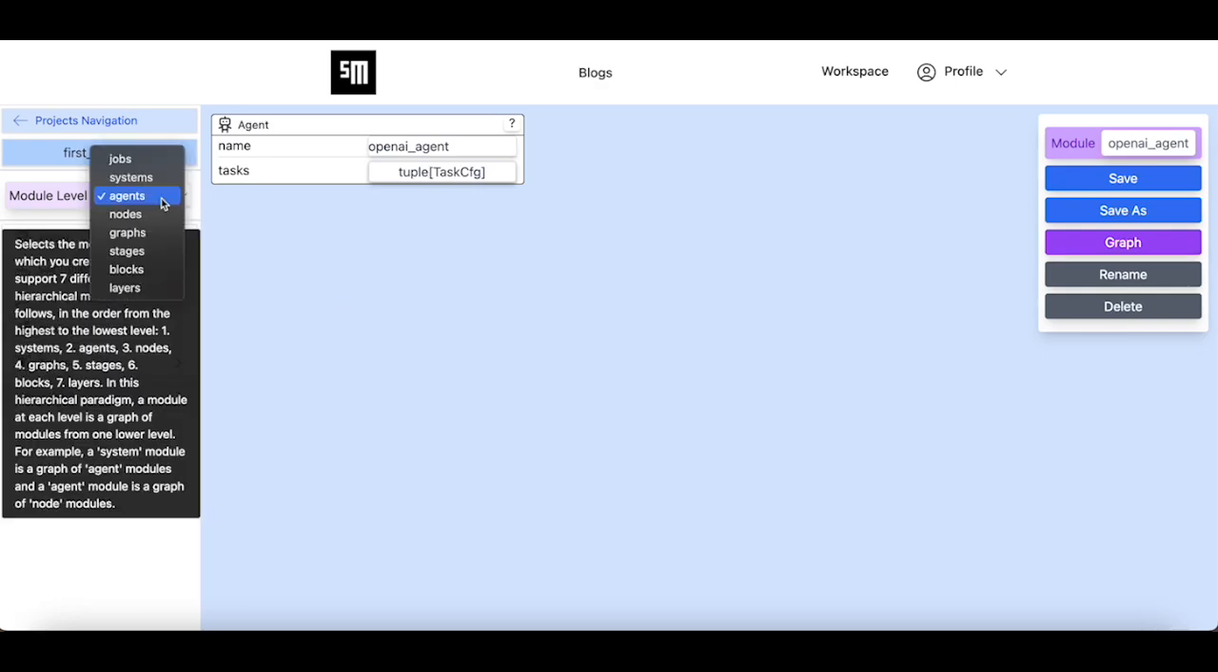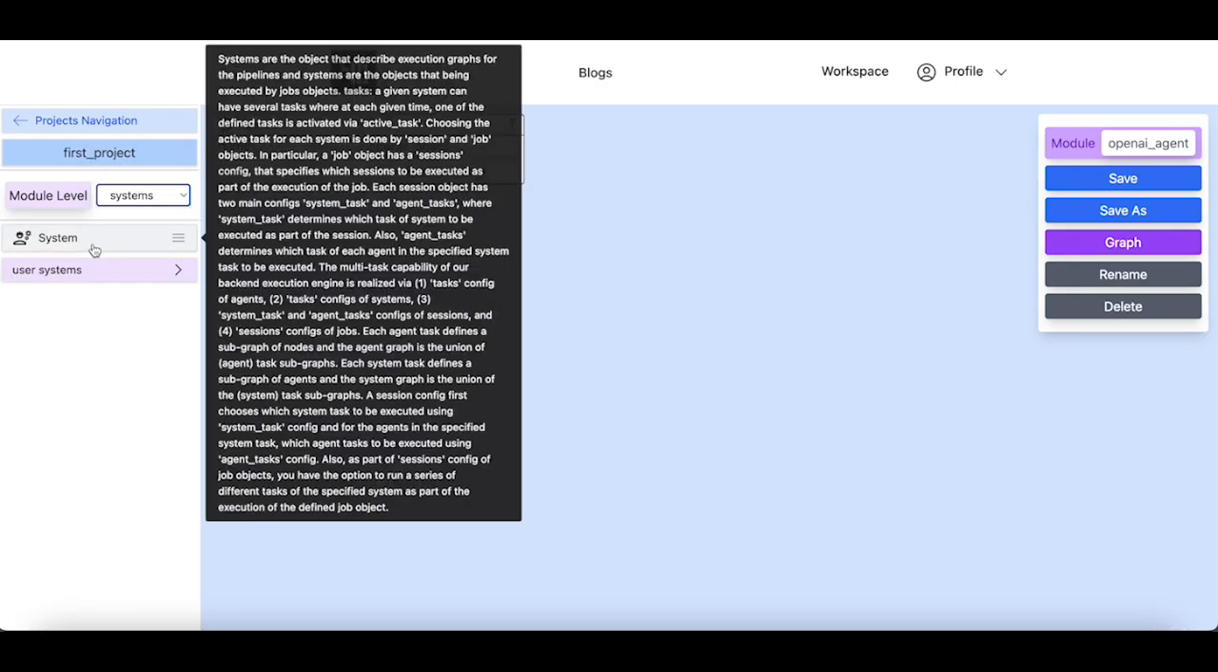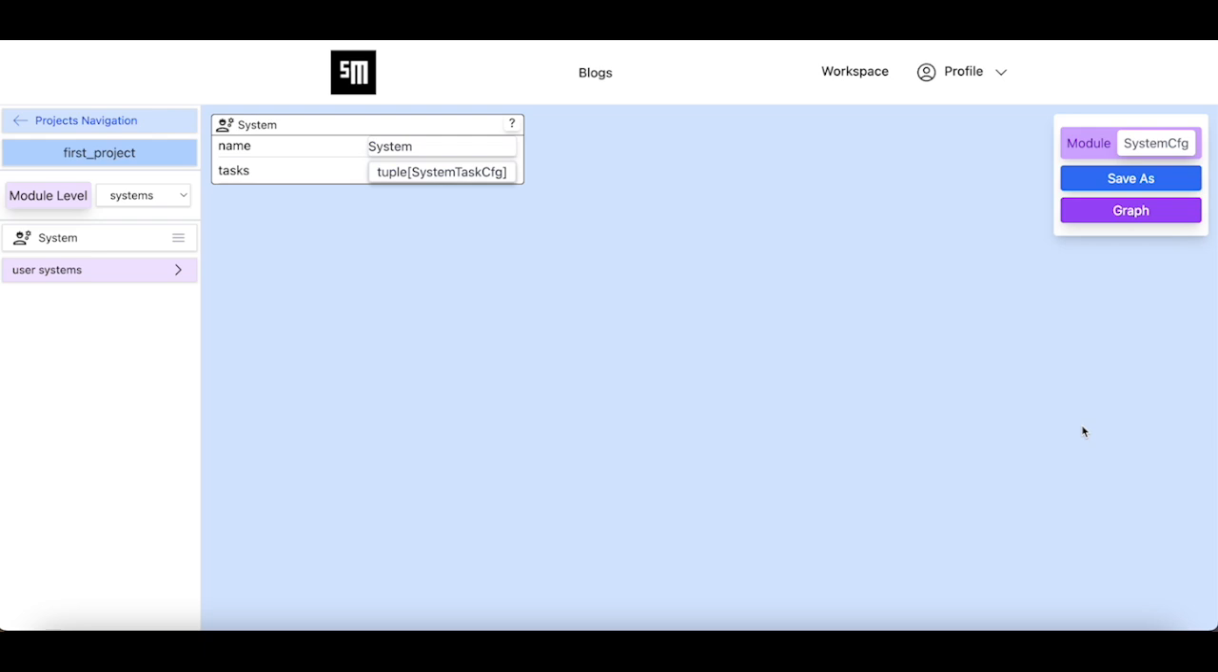Next, I will create a brand new system with the only purpose of experimenting with this chatbot agent. This system is different from the system that I described before with the three agents. We name it OpenAI Sys.